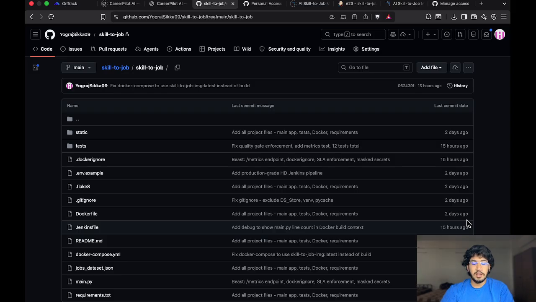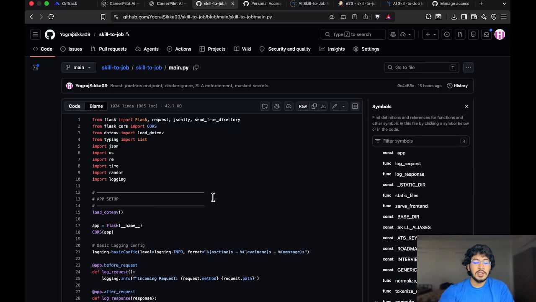It is a Python Flask web application that accepts a list of skills and matches them against a dataset of job roles. The pipeline I have built for the project covers all 7 stages given in the task sheet. After that, now let's move on to another file, which is our main.py. So now let's open this. As you can see, this is my main.py file, and here you can see many other files as well.